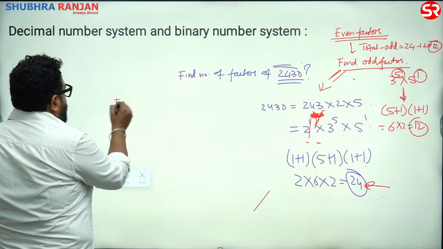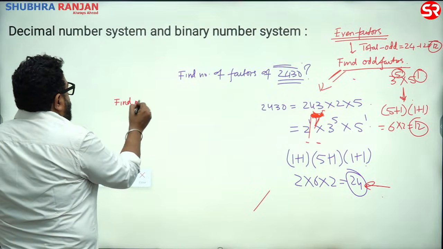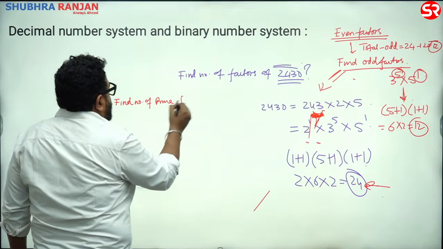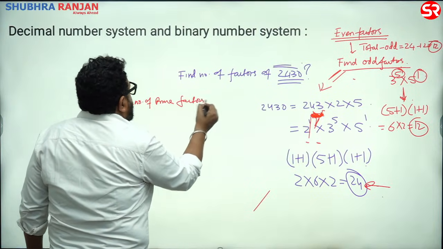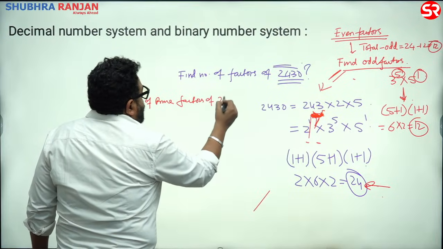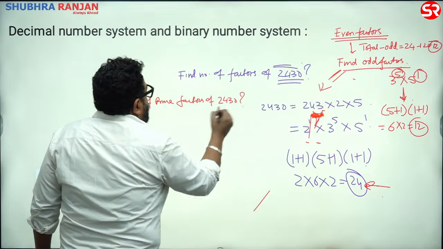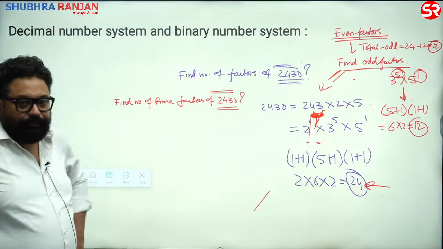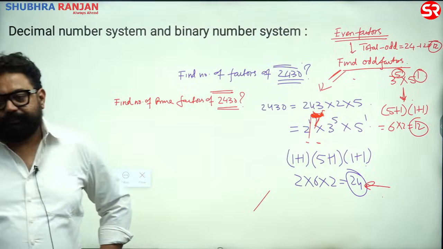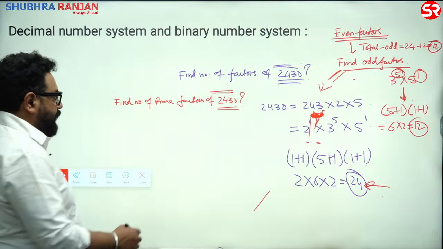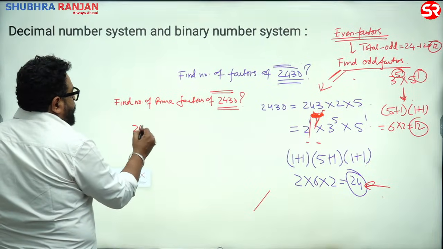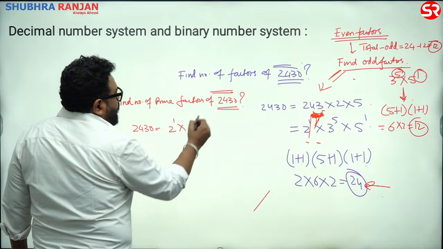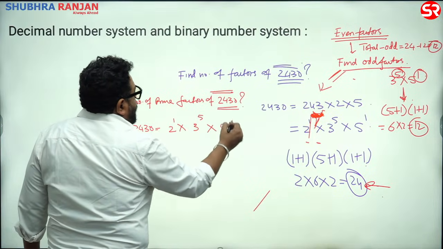Find number of prime factors of 2430. So now, yes, you're right. 2430 is 2 to the power 1, 3 to the power 5, 5 to the power 1.